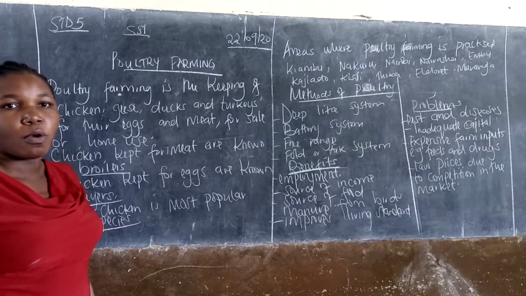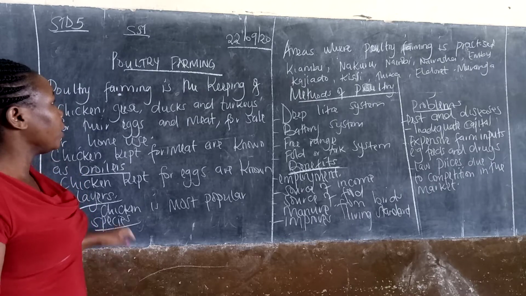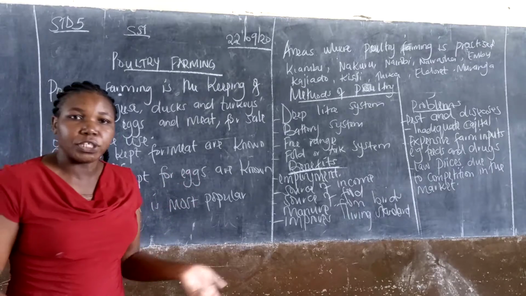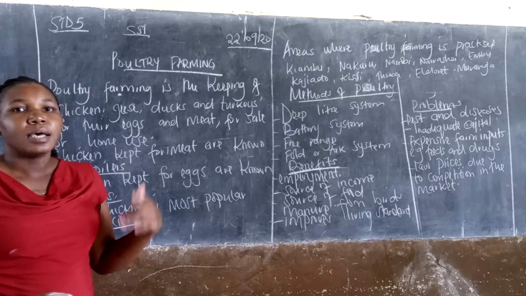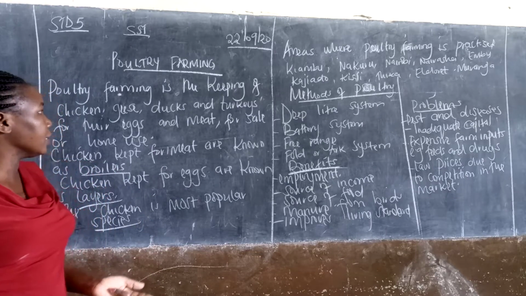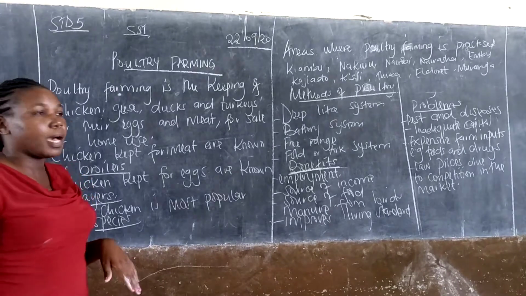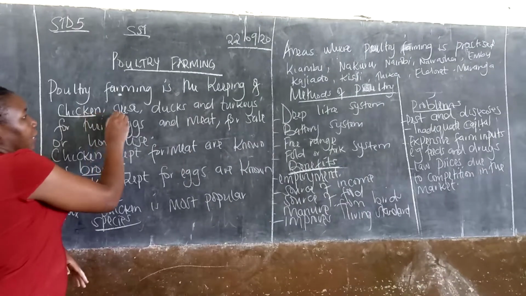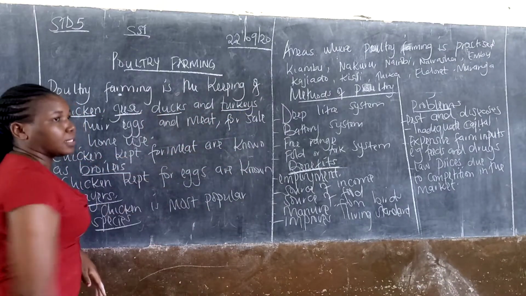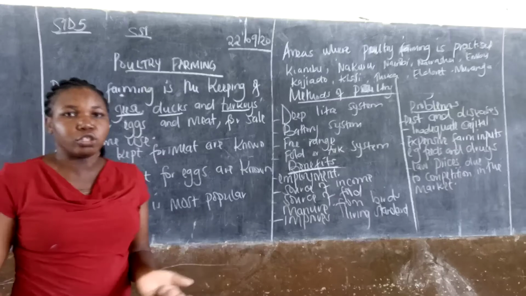Poultry farming. What is poultry farming? Poultry farming is the keeping of chicken, ducks, turkeys, and geese. These are known as poultry farming.